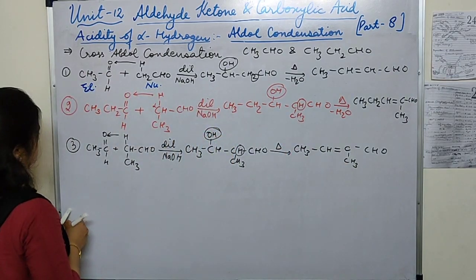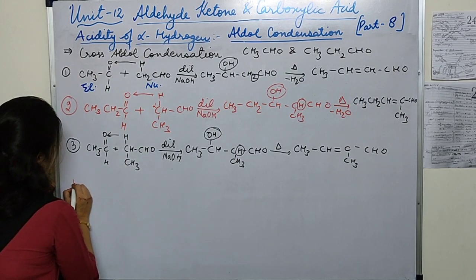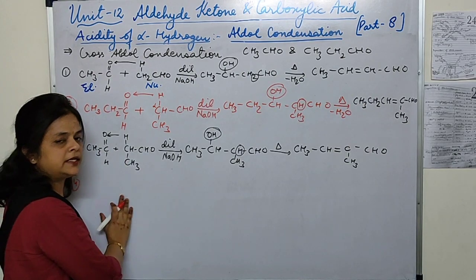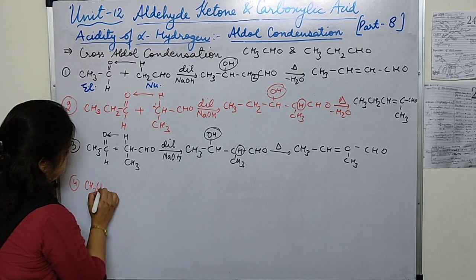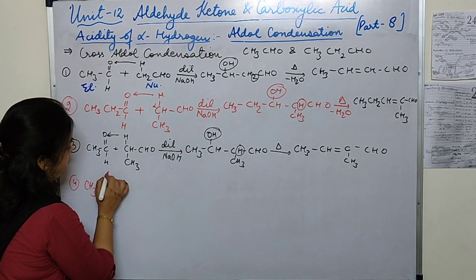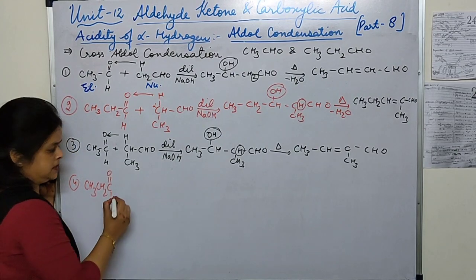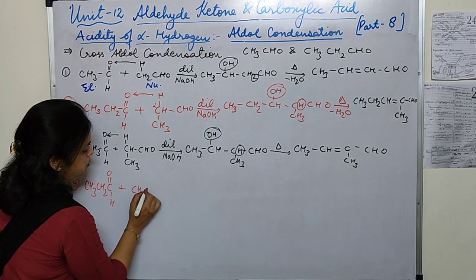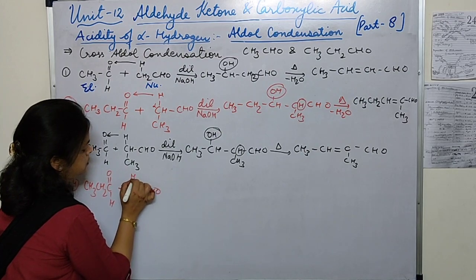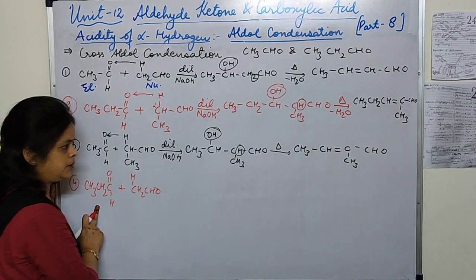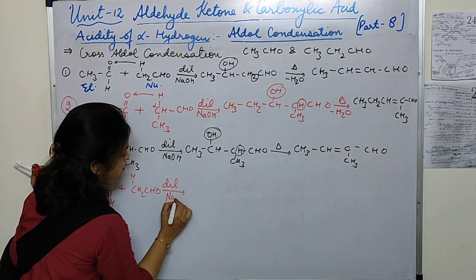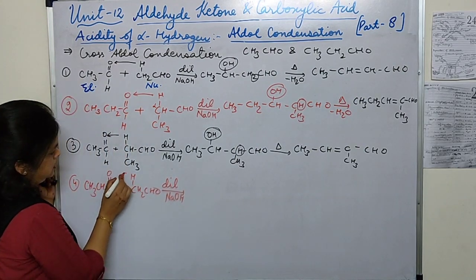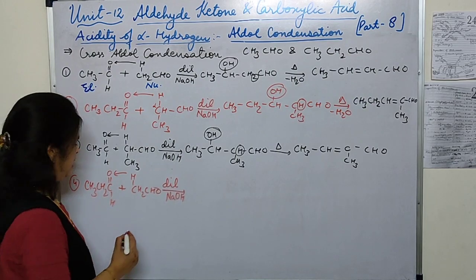Now the fourth one. Here, first we are going to take the propanol and then we are going to write the ethanol. So CH3, CH2, C double bond O, H. Second one, CH2, CHO. This is ethanol, this is propanol. Now, in presence of dilute NaOH, first we have to draw the structure of aldol.